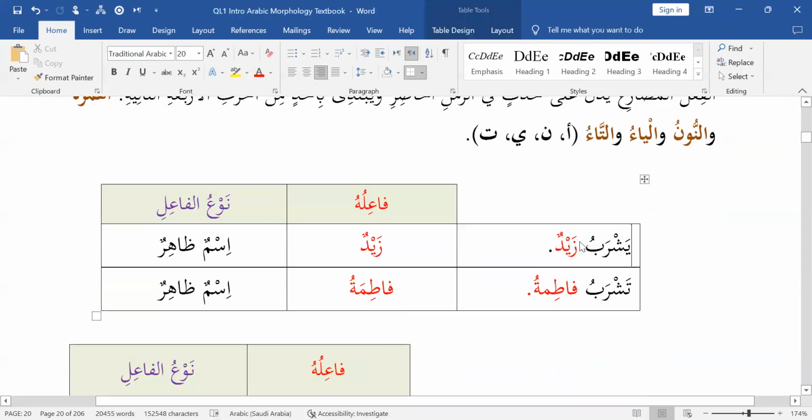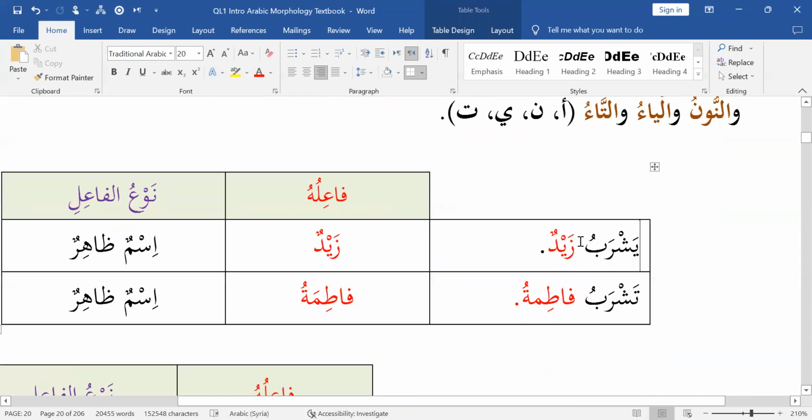Yashrabu Zaydun. What does it begin with? It begins with the ya. Tashrabu Fatima. It begins with a ta. Why? Because ya indicates masculinity, ta indicates femininity. In general,